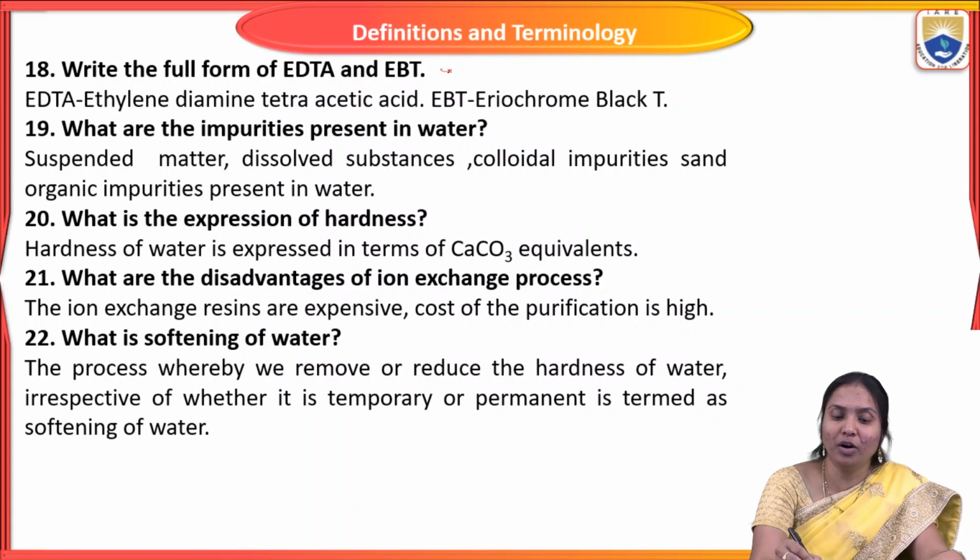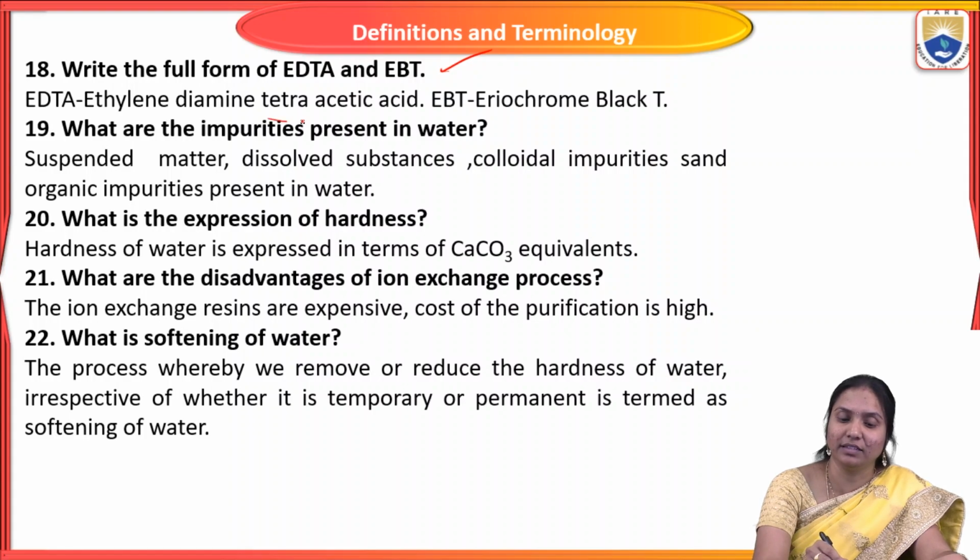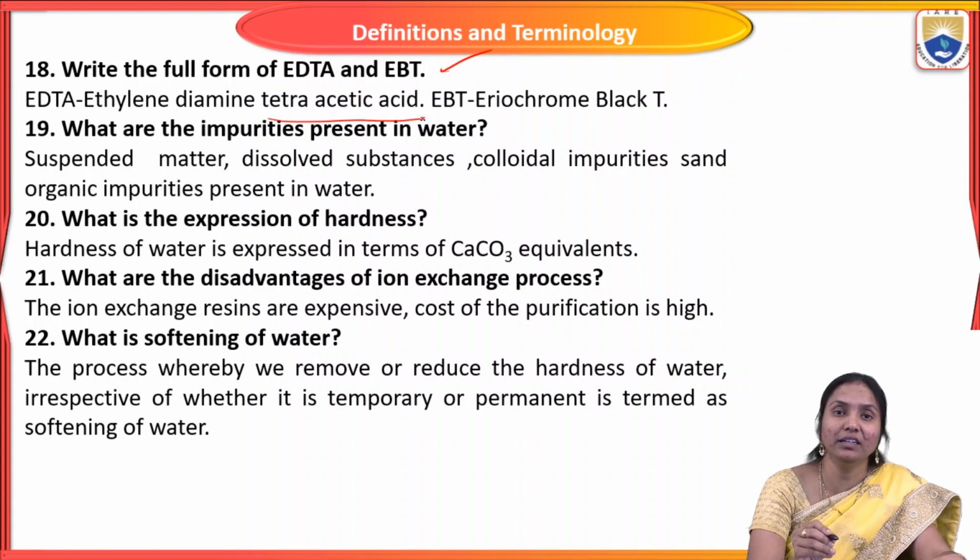Next, write the full form of EDTA and EBT. EDTA is ethylene diamine tetraacetic acid. And EBT is Eriochrome Black T. So in this method, EDTA acts as the complexing agent and EBT acts as the indicator.